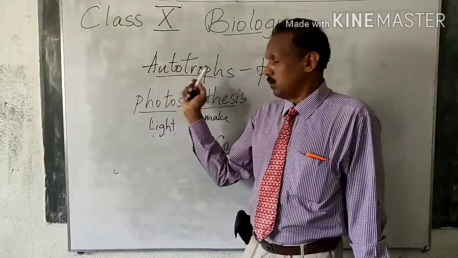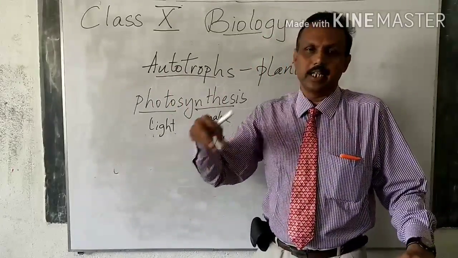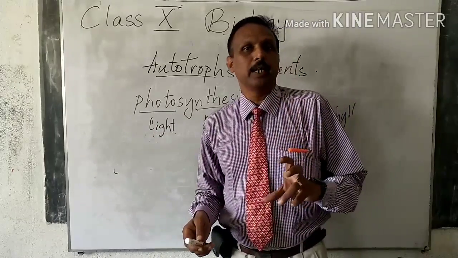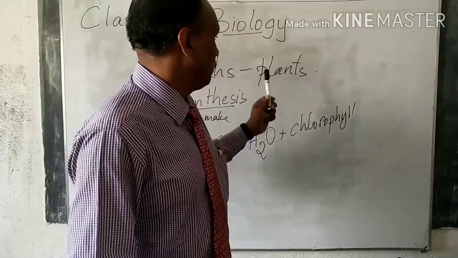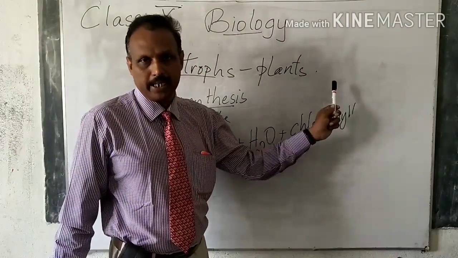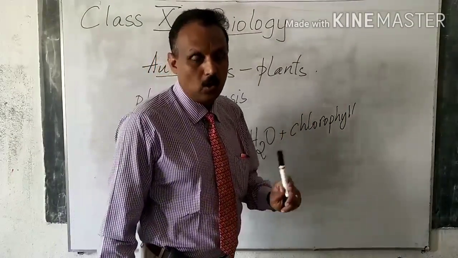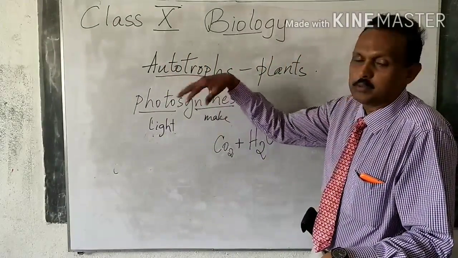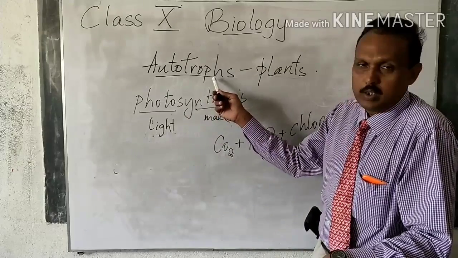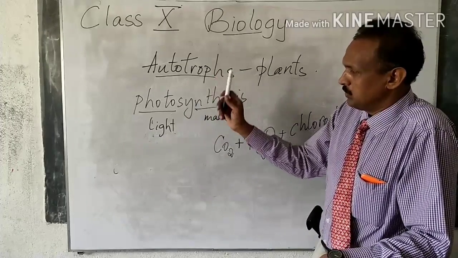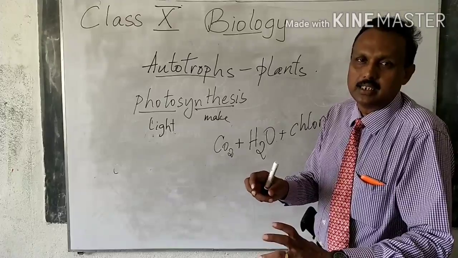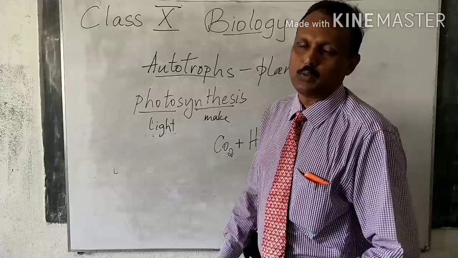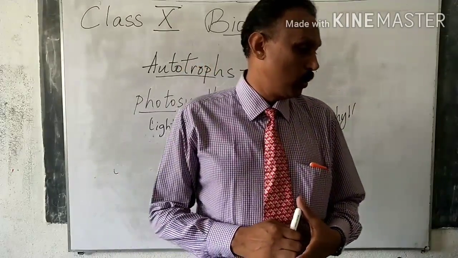Plants or autotrophs. Auto means they are not dependent on anybody. Directly they take in whatever they require, they prepare their own food. With the help of sunlight, when the plants make food, not all organisms are autotrophs. All the plants are autotrophs and some bacteria. Whereas heterotrophs are like us, all the animals and some fungi. So heterotrophs we will be learning in the next class. It was a very easy session, I know. Autotrophs and heterotrophs. So always understand the terms so that you can give the definition by yourself. Autotrophs, how do they prepare food? It is with the help of a process called photosynthesis.